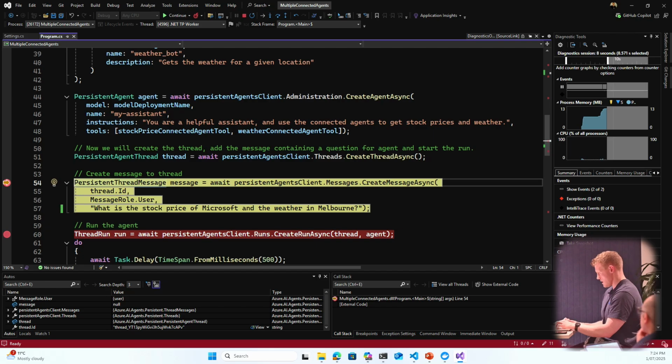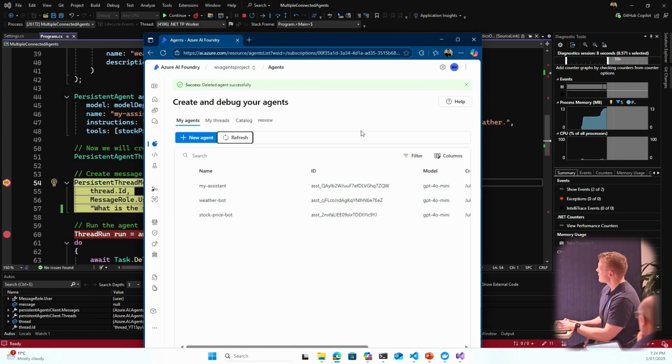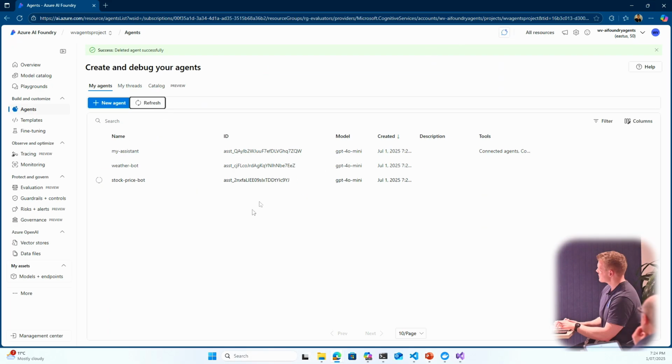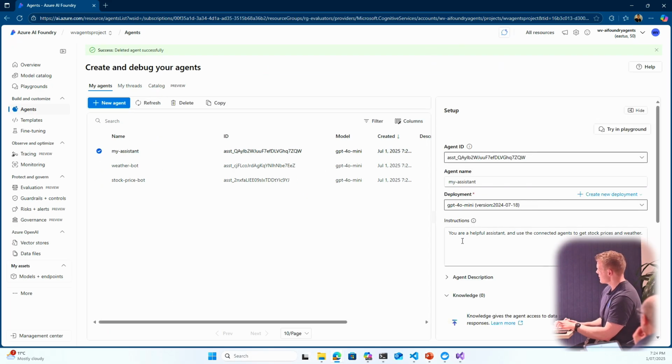So hopefully in Azure AI Foundry, let me go ahead and refresh. Cool. So now we can see our agents have been created here. If I go down into my assistant here, I can see that you're a helpful assistant. The system instructions that I defined in my code have now appeared in Azure AI Foundry.